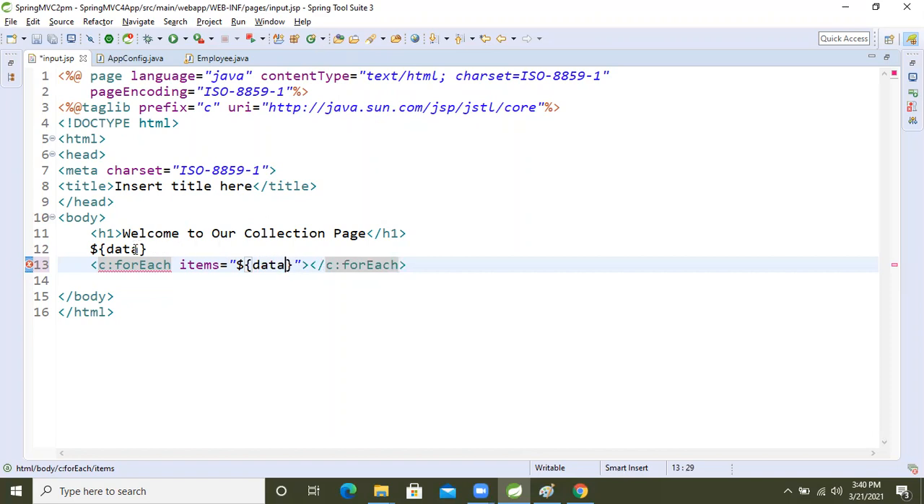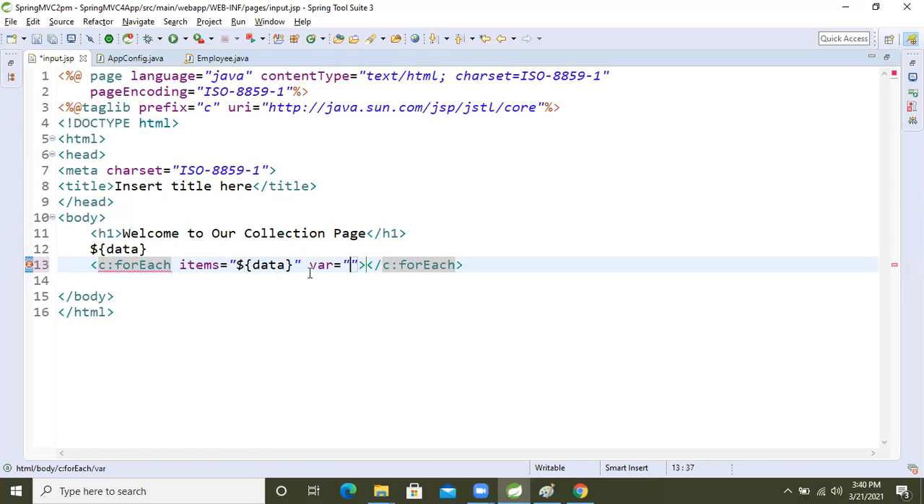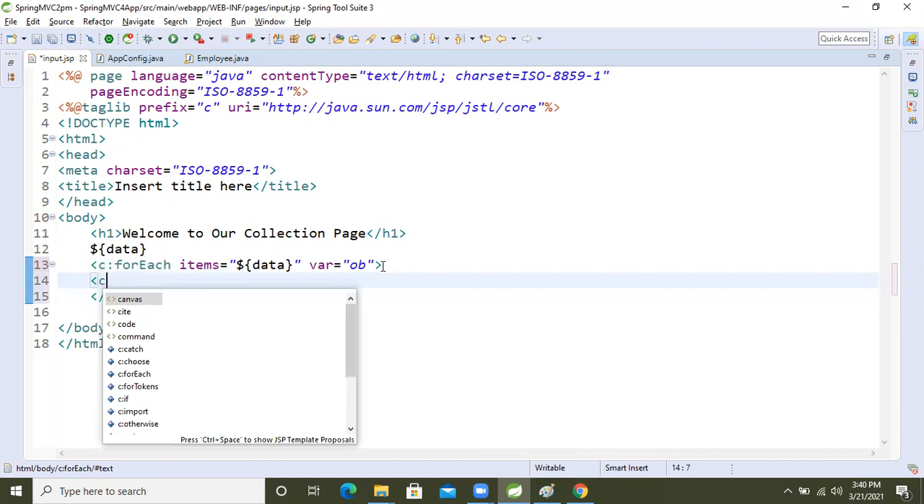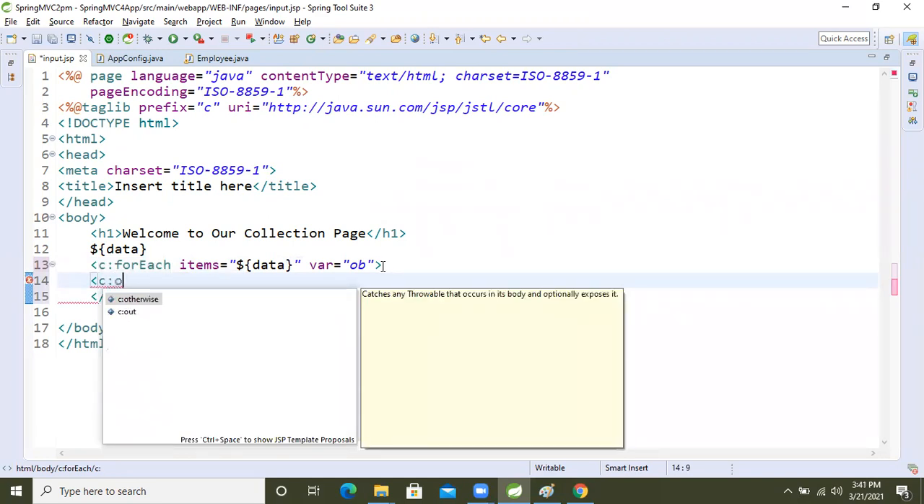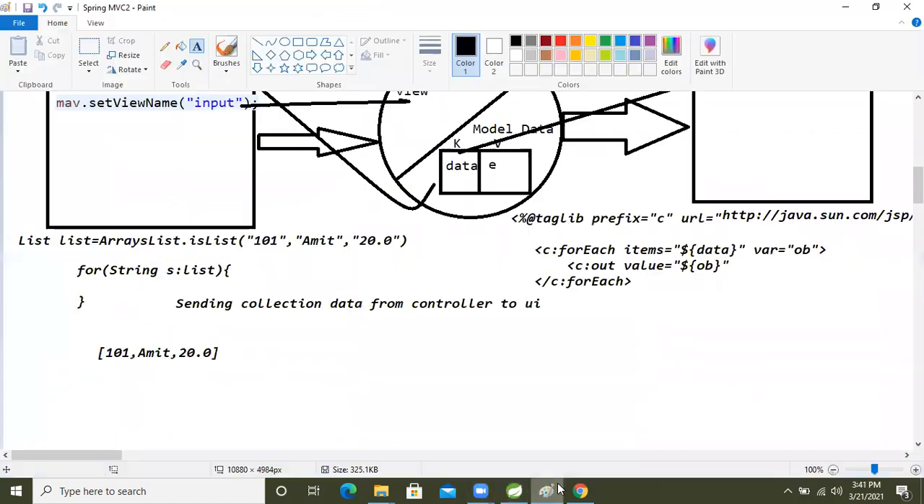Our list of data has come, but if we want to iterate with the forEach condition, there is a var attribute. Inside that we will give one name, just say I'm giving one object. Inside that, we take the c colon out tag. Out tag has a value attribute. This value comes here.